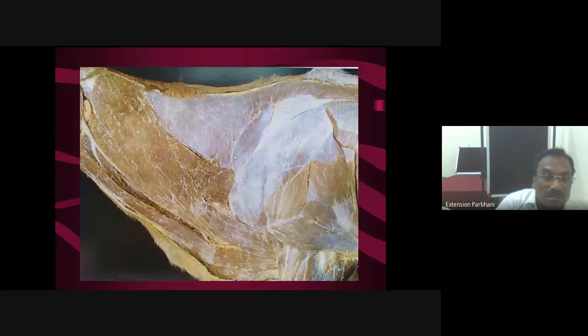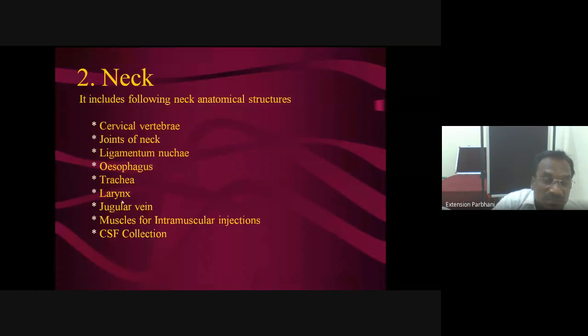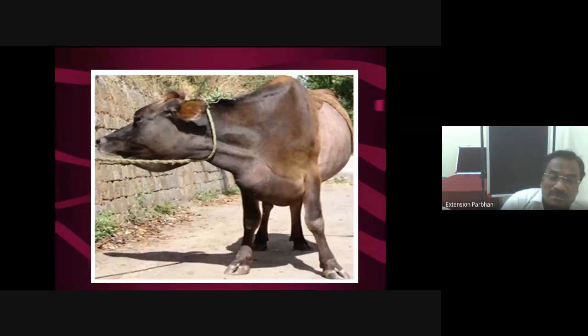Then we see cervical vertebrae, joints, trachea. Now larynx. Then muscles we have finished, and CSF collection. Now larynx is actually the sound producing organ. It is a respiratory organ after the pharynx, connecting to the trachea. One condition in equines is roaring, R-O-A-R-I-N-G. Roaring is actually the sound produced by lions.